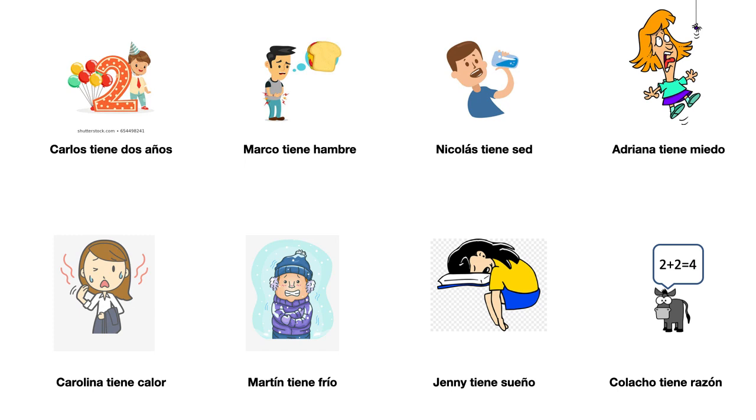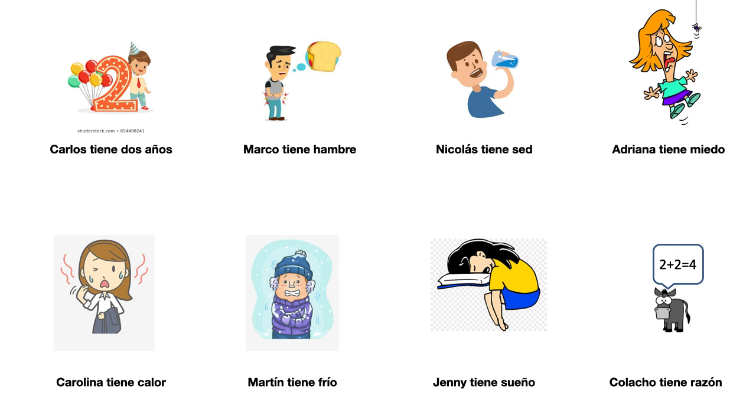Tener frío means to be cold. Tener sueño means to be sleepy. And tener razón means to be right or to be correct. Of course, I always use the form tiene in all these examples because I was talking about a single person, male or female, right? So I was always using the él or ella form of tener.